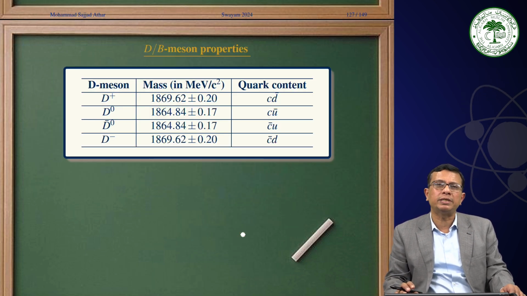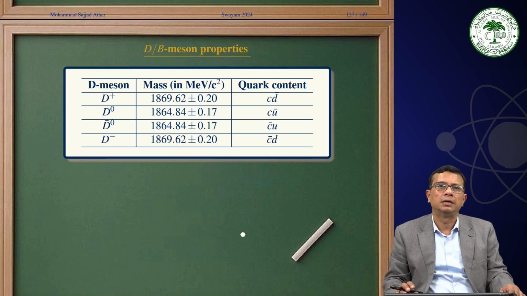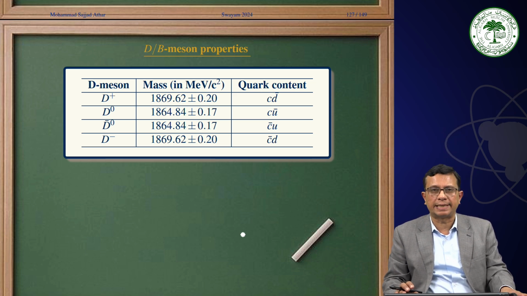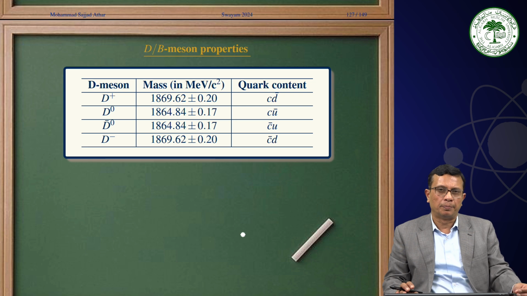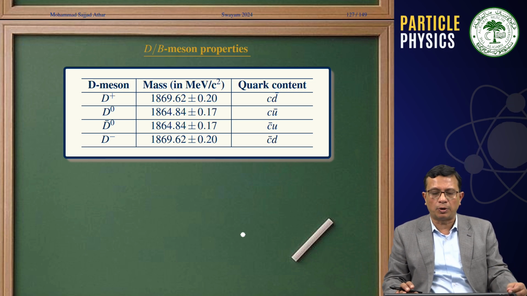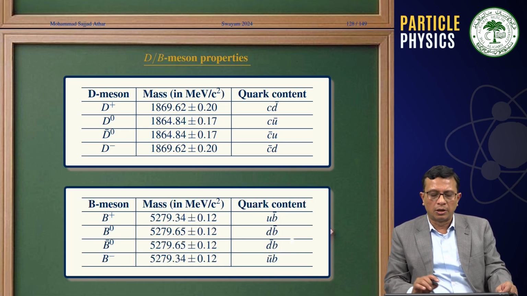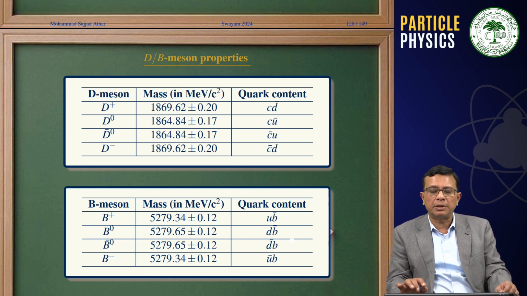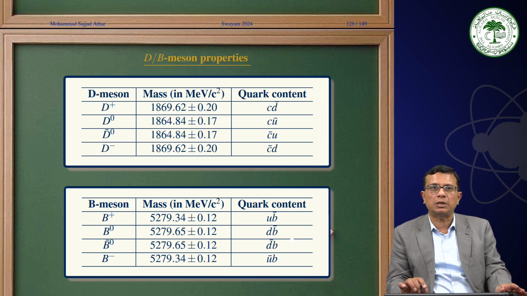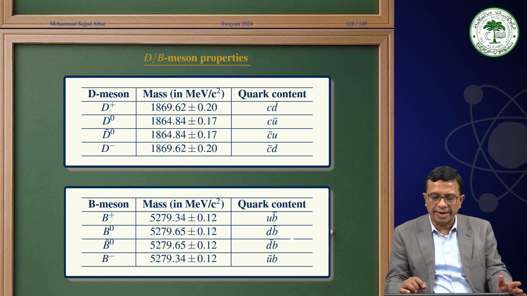Now, similar to K-on regeneration, recently in the B meson sector, which is a beauty sector, the quark combination for the meson consists of either a bottom quark or an anti-bottom, a charm quark or anti-charm quark for the D mesons, and bottom quark and anti-bottom quark for the B mesons. Therefore, we are talking about D mesons and B mesons. D mesons consist of a charm or anti-charm, and B meson consists of a bottom quark or anti-bottom quark.